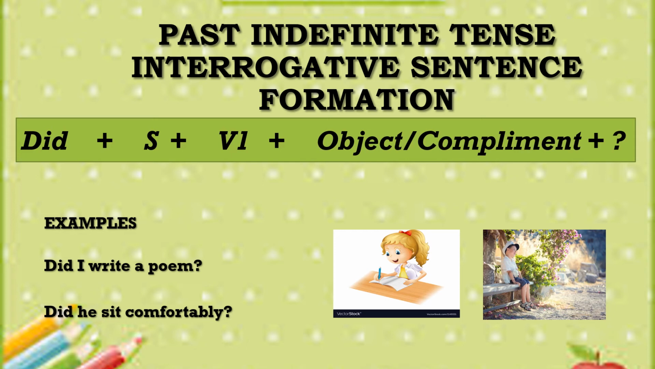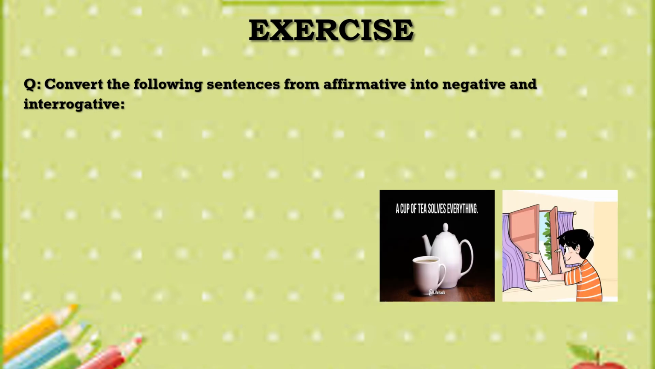Okay, let's talk about the examples so that you may have a more clear idea about the conversion, about how to write the affirmative sentence and then convert that into negative and interrogative. Here is the exercise. The question states, convert the following sentences from affirmative into negative and interrogative.